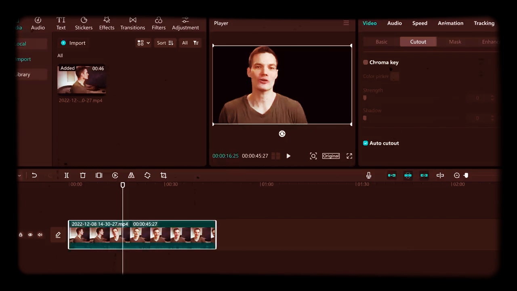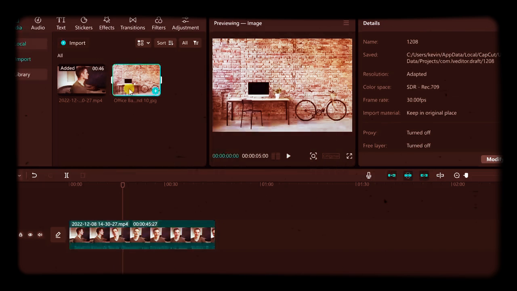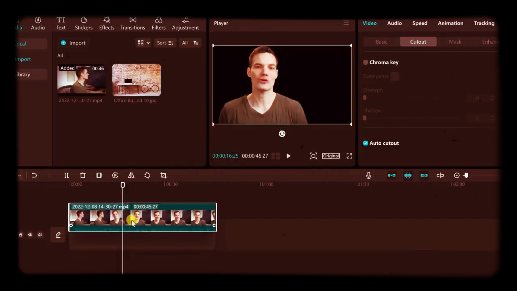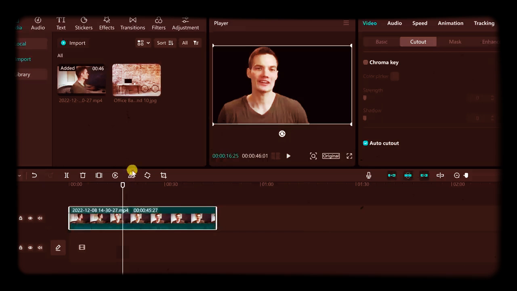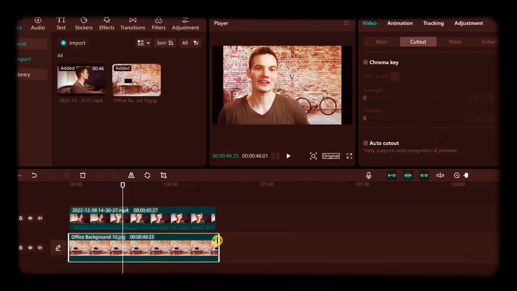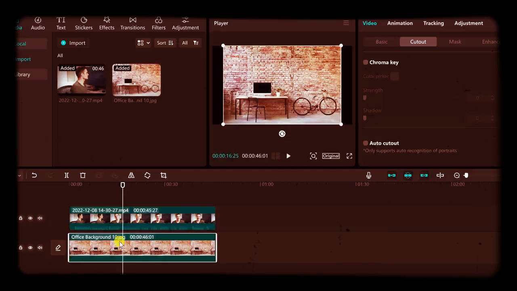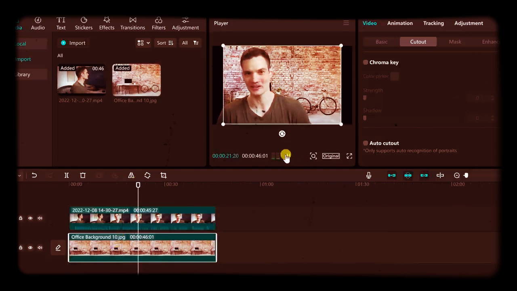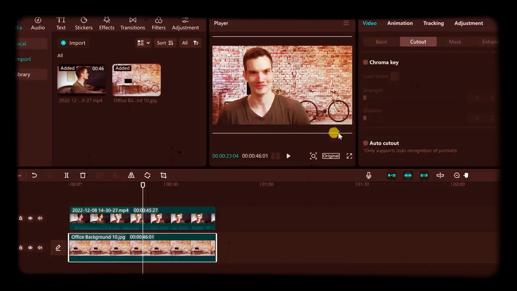Now, one thing that's really neat, here I can pull in a picture. So here, a nice picture of an office. I'll take my video on the timeline and I'll move it up to a higher layer. And here I could pull the picture in, I'll place it on the lower layer, and here I'll drag it so it's the same length as my video. And now when I play it, look at this. It looks like I'm in a completely different location. Here I'll pull these handles just so the picture takes up the full frame. And look at that. Once again, no green screen at all.